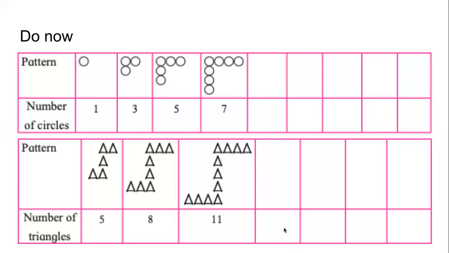Suppose this is T1, T2, T3, T4. If I ask you what is T5, what is T6, can you answer? Think. If I ask you what is T7, what is T8, what is T9, can you answer?